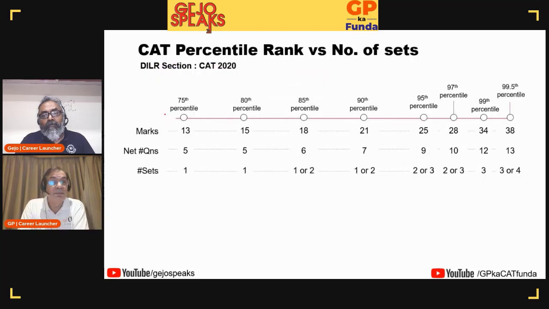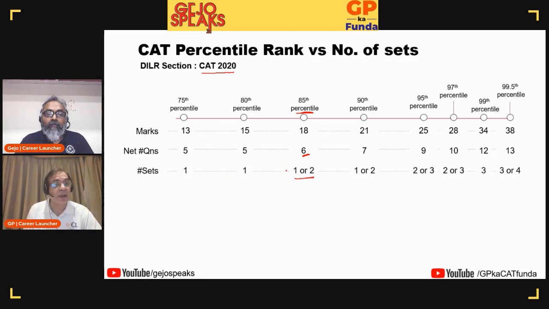Okay. Now, this is what CAT does. If you look at the last year's paper, which is CAT 2020, and here we are referring only to CAT 2020, not the earlier papers, because CAT 2020 was a 2-hour paper, 40 minutes per section, and in DILR there were 24 questions. Till CAT 19, it was a 1-hour paper with 32 questions in the section.